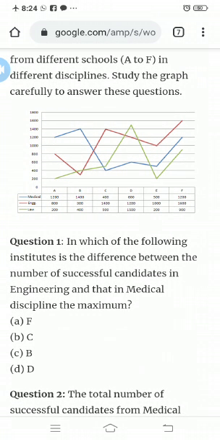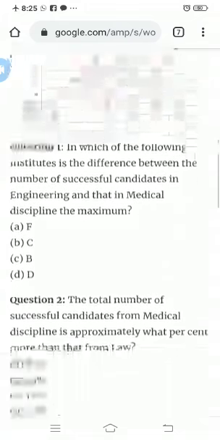So deduct them from each other, find out medical minus engineering, and find out the greatest difference, and you will have to answer with the name of the institute, whether it is A, B, C, D, E or F. So I will explain this question.